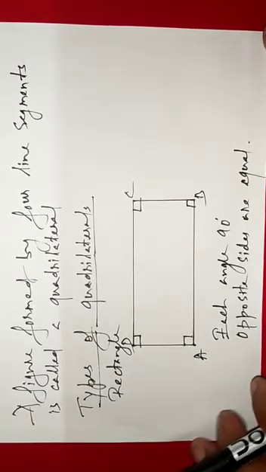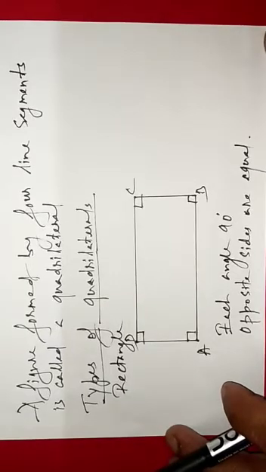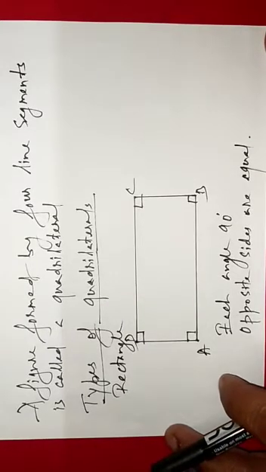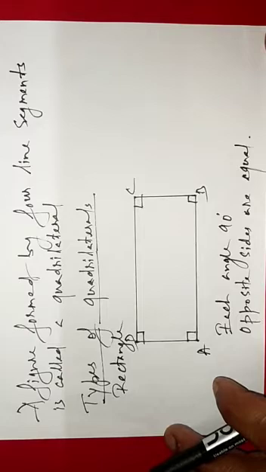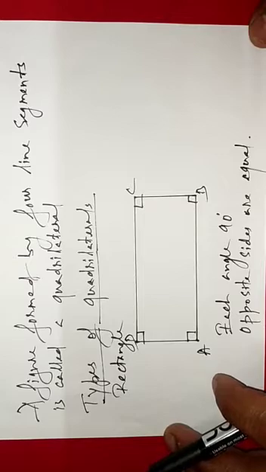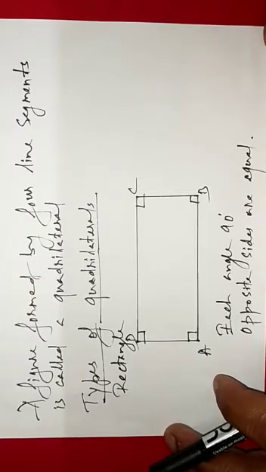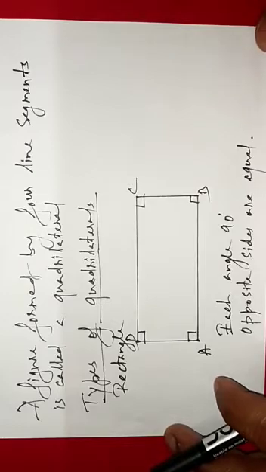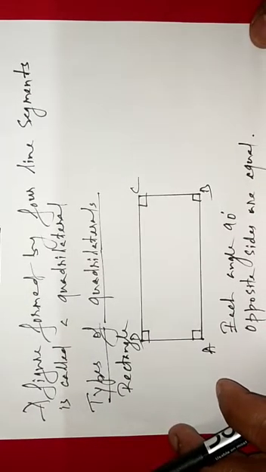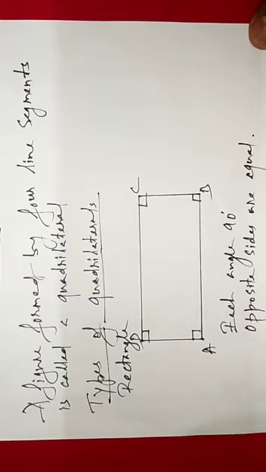Children, now we will be learning about the different types of quadrilaterals. As I told you, a quadrilateral is formed by 4 line segments. Under this quadrilateral come different figures like rectangle, square, rhombus, parallelogram. These all are quadrilaterals. Let us study one by one the properties of different types of quadrilateral.